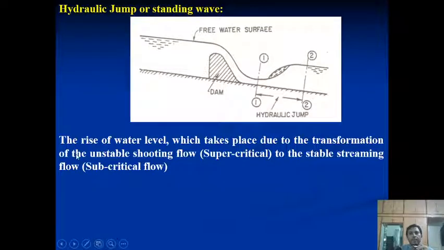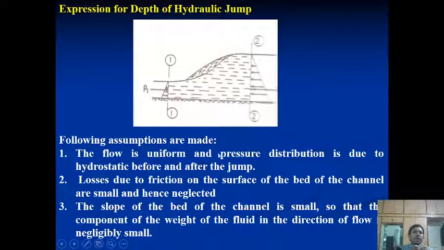So we simply consider that when the supercritical flow meets the subcritical flow, the hydraulic jump is created in between. Now, deriving the expression for the hydraulic jump, we initially derive the expression for depth d1 to d2, which means considering the depth at section 2.